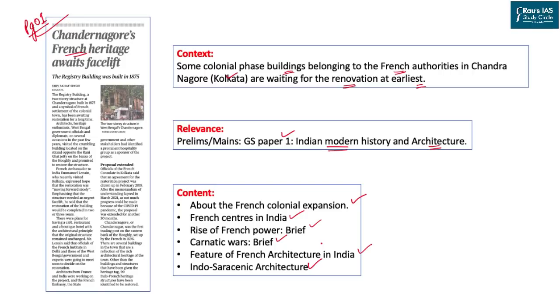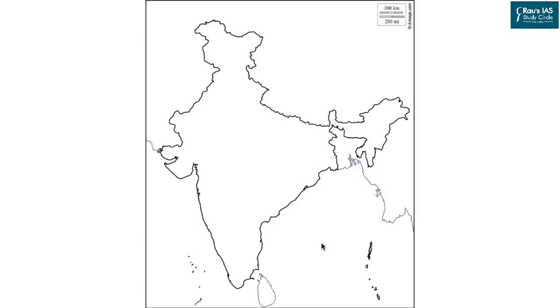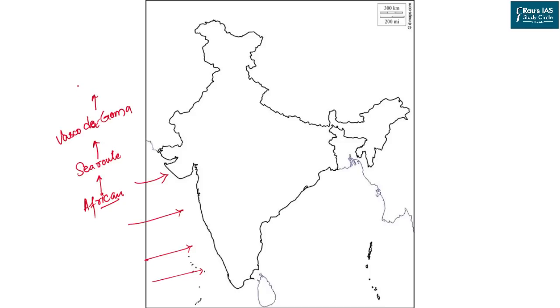As you can see, this is a rough map of India, and in this map, we will look into the aspect of French power and its development. As you must be aware, all the colonial powers came by sea routes. This was the basic route adopted by them. They came all the way from the African continent right after the advent of the sea route to India by Vasco da Gama in 1498. And that was the year which led to the foundation of sea routes to India.